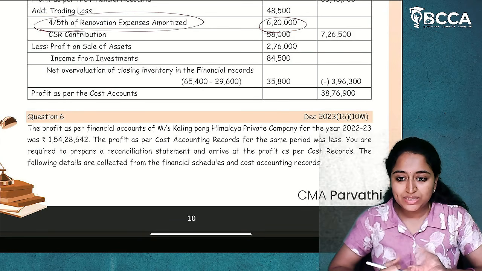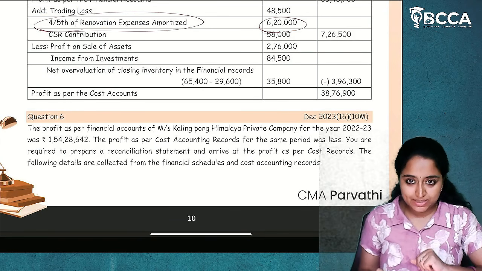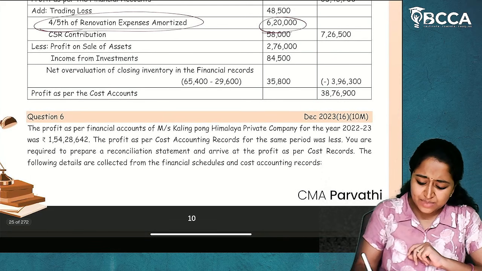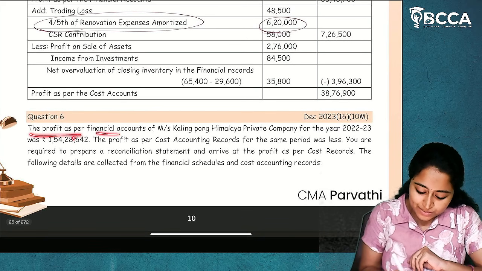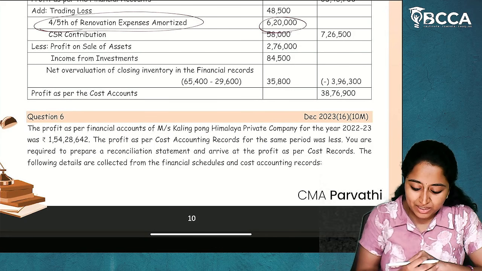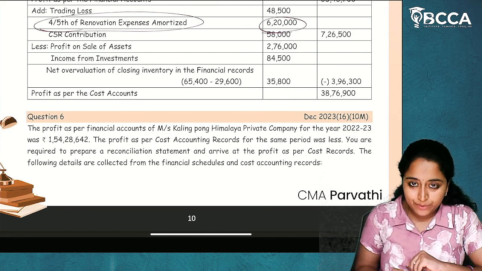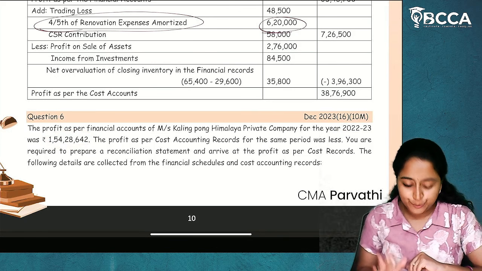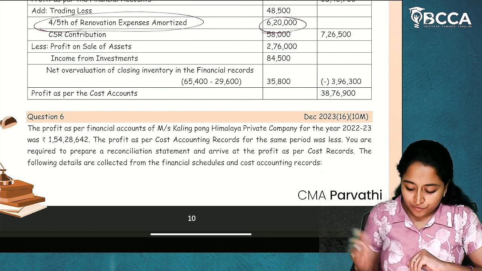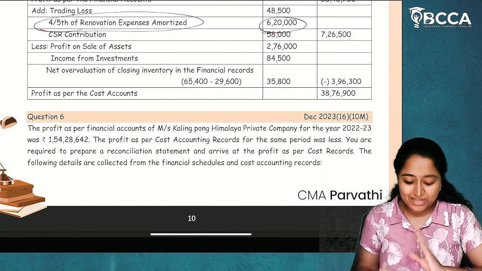Now we'll start with the next question, which is question number 6. This has been tested in December 2023 attempt. Now, what is this question? The profit as per financial accounts of Miss Kalimpong Himalaya Private Limited for the year 2022-23 was 1 crore 54 lakhs 28,642. Okay. So, financial accounts profit is given and we have to derive cost accounts profit.